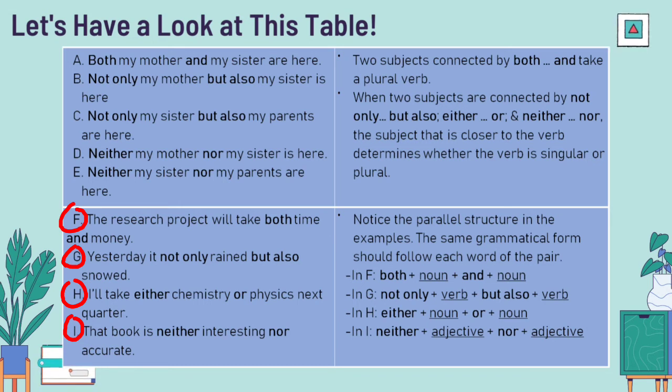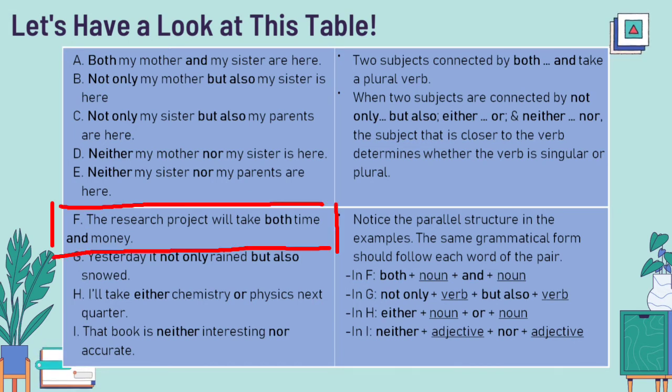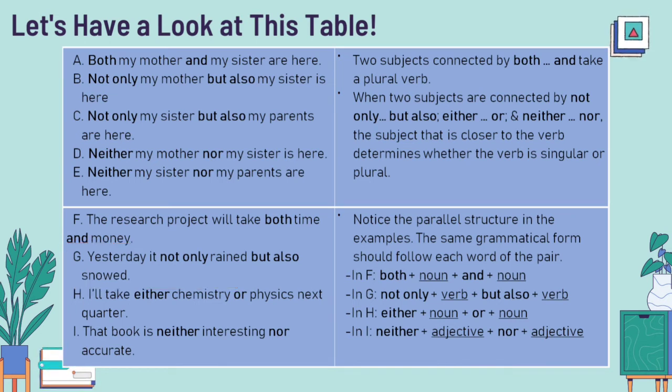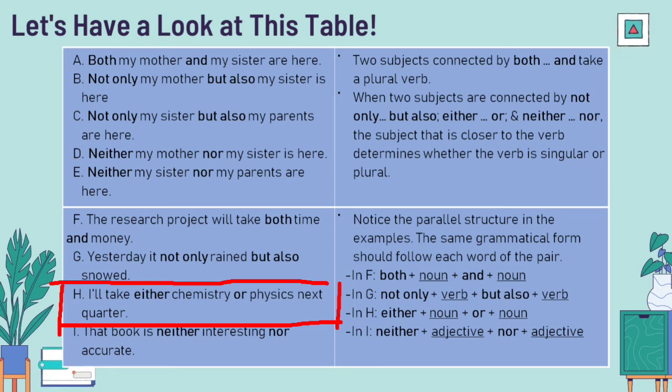All of these correlative conjunctions connecting sentence elements with the same grammatical rank. For example, in sentence F, the elements are time and money. Both are noun. Then in sentence G, the elements are rained and snowed. They are verb. In sentence H, what are the elements being connected?